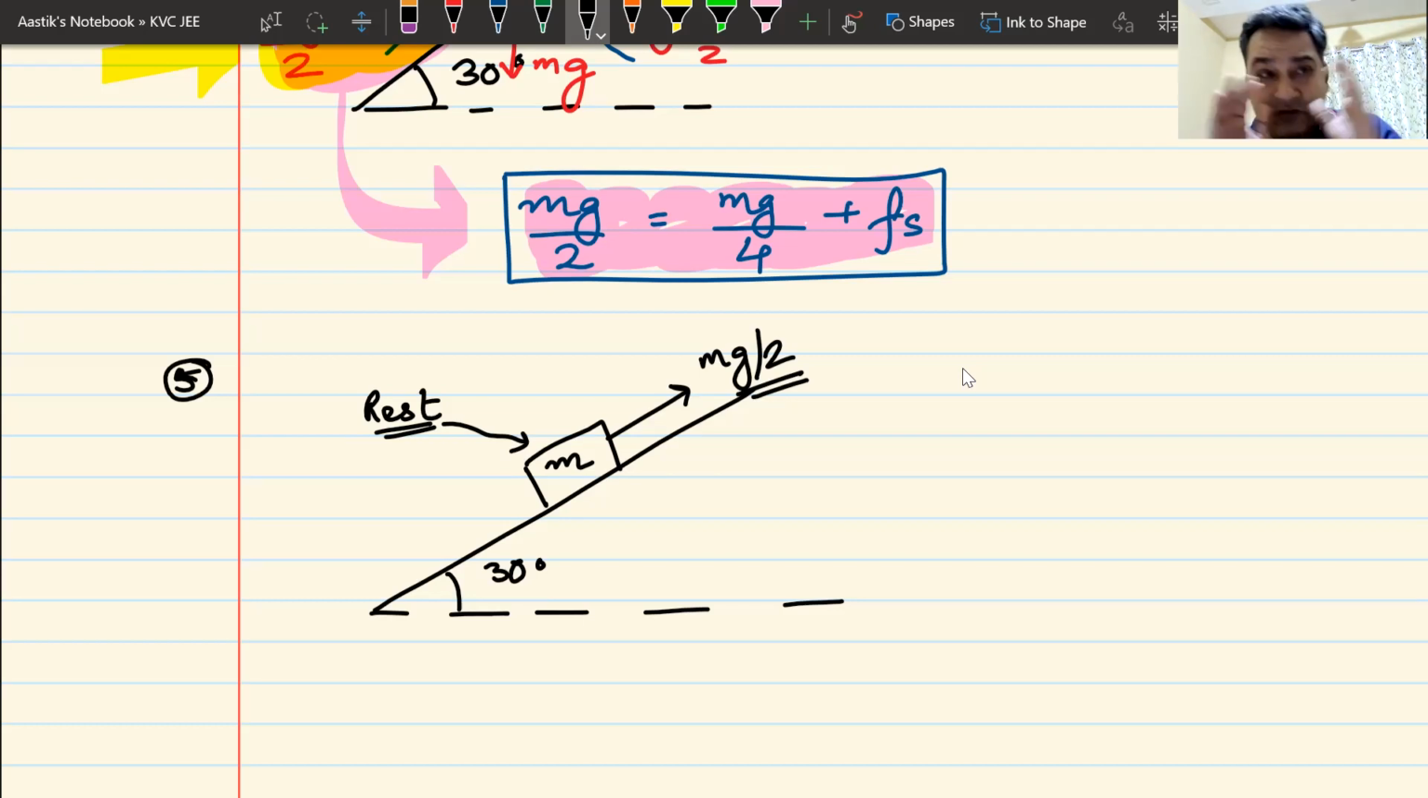The block is at rest. I should not be telling you that. You must know that the block is at rest. What is the value of the magnitude and direction of static friction in this case? And what is your answer?